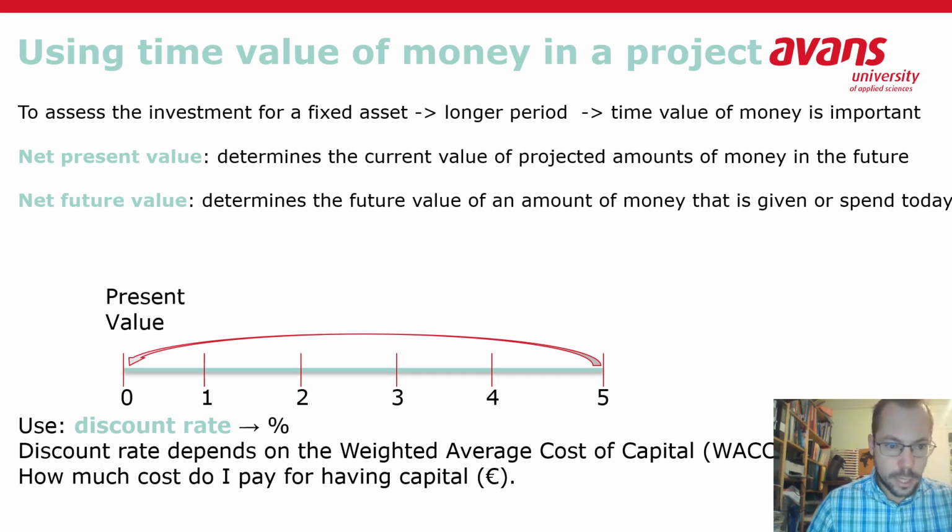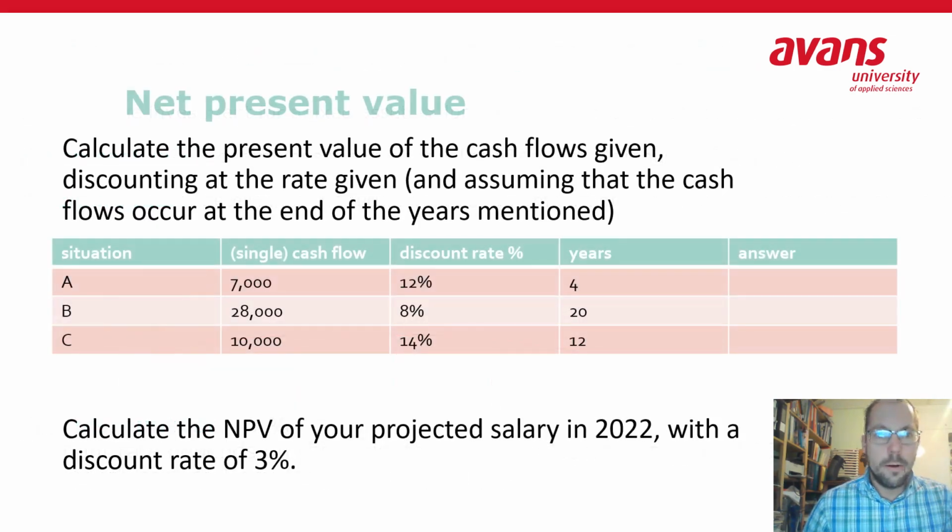So the WACC is how much cost do I pay for having capital. This boils down to the discount rate, and the discount rate is used to calculate the present value. So now you can actually calculate the net present value of these single cash flows yourself, using the discount rate in the tables and the amount of years that you have to bring it forward. You can put the answer also in the table.